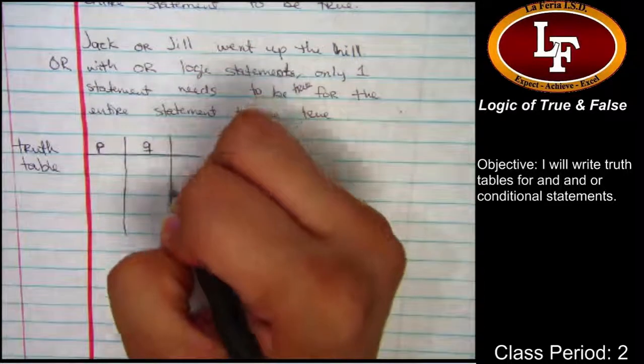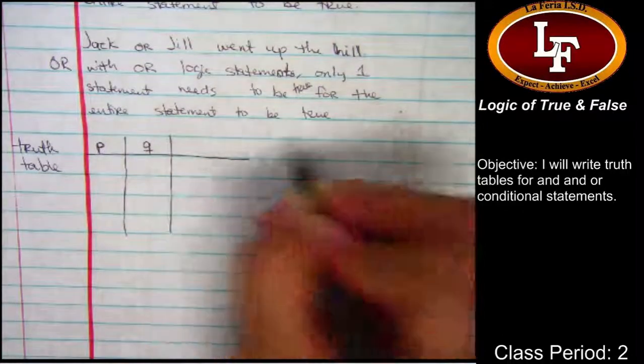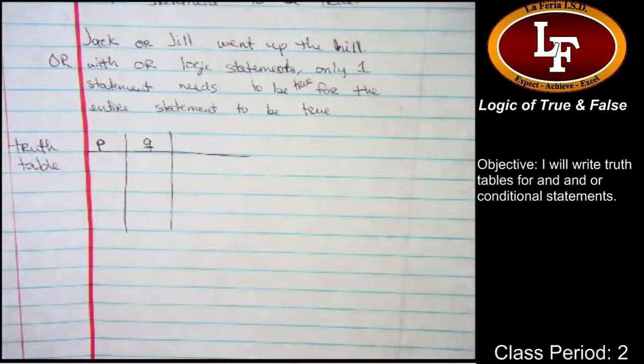All right, so I'm going to abbreviate. We're going to use P and we're going to use the letter Q. Now, P is any statement you want to make: cats have fur. And Q is some other statement you want to make: the sky is purple. Okay? And right now, we don't care what the statements are or whether they're true or false. They're just random statements. Okay?